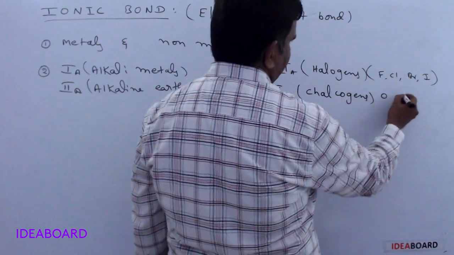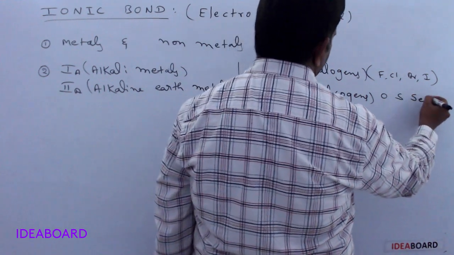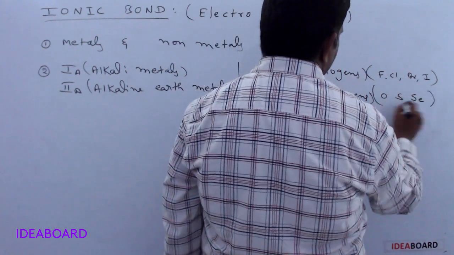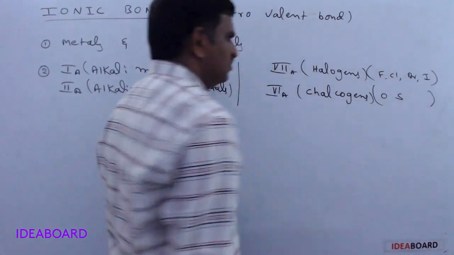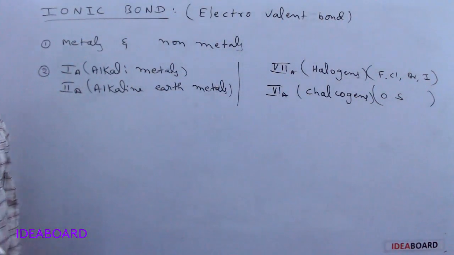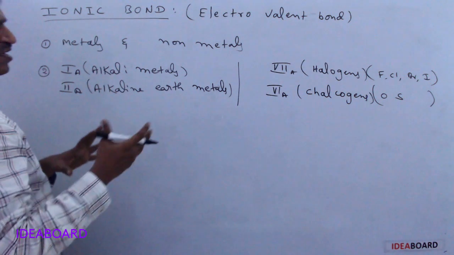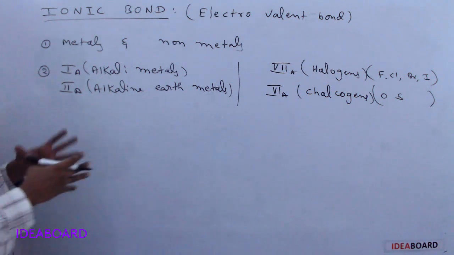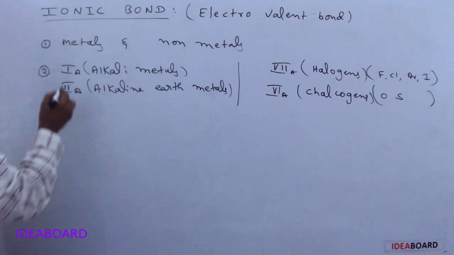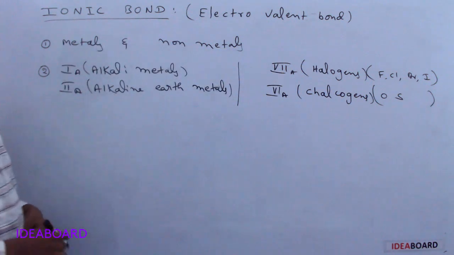The 6th A group elements are oxygen, sulfur, selenium, tellurium, polonium, mainly oxygen and sulfur. So oxygen and sulfur mainly form ionic bonds, between a first A group element and a 7th A group element, for example.